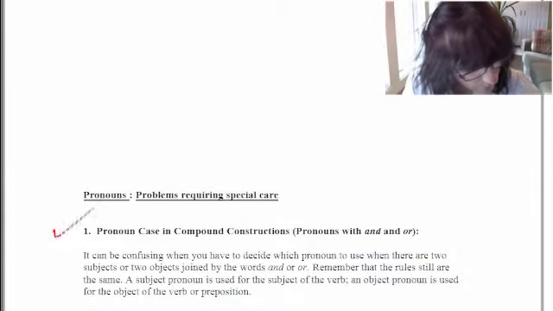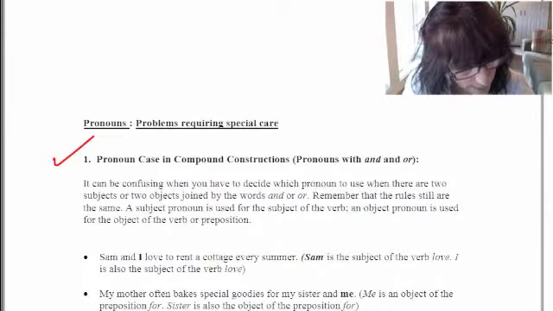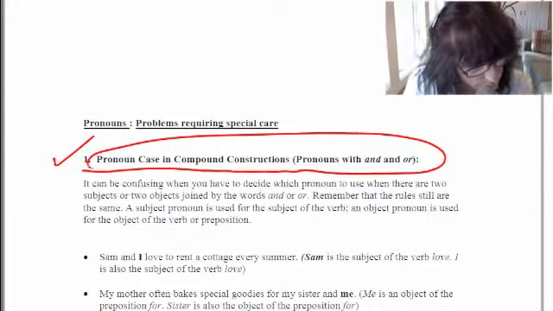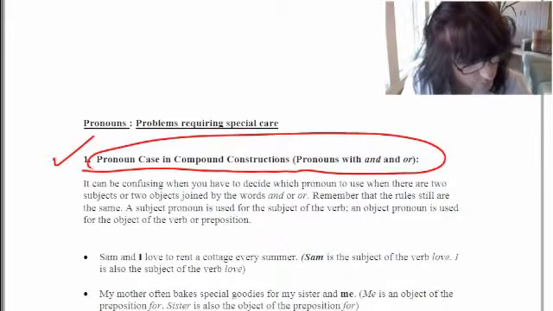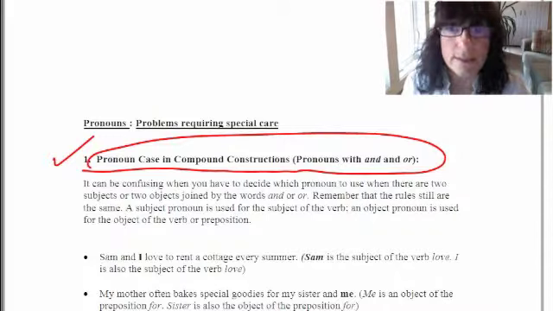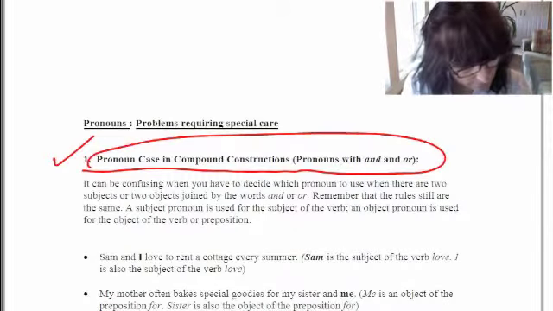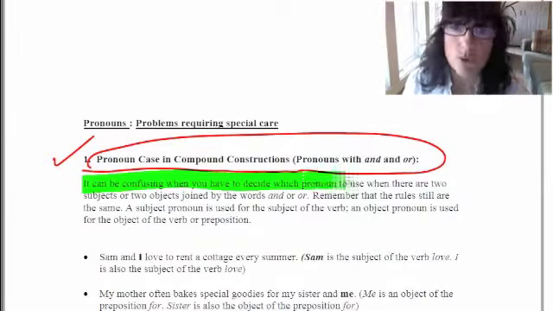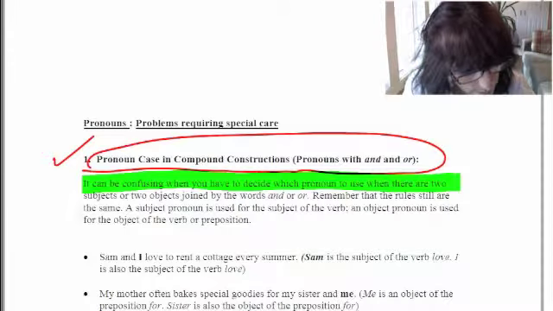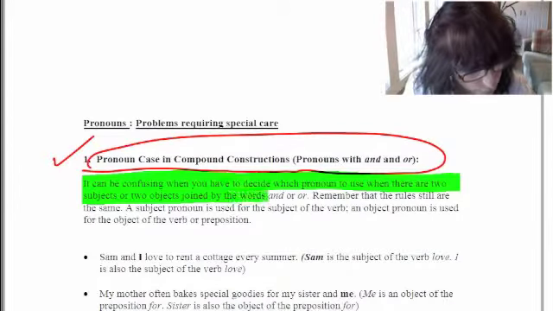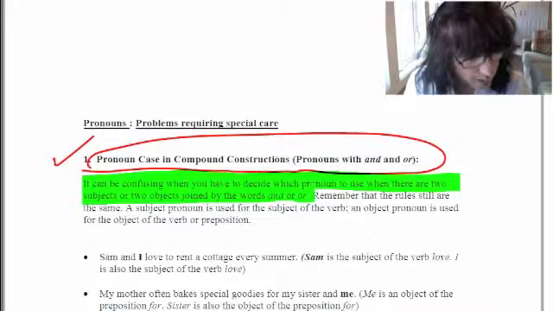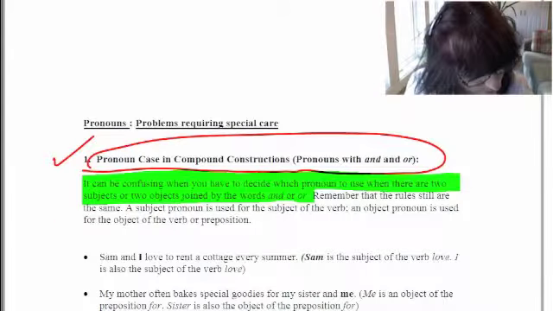The first problem that requires special care with pronouns is called pronoun case in compound constructions. That means when you're using pronouns with the coordinating words and or. So let's take a look at the rule first of all and then the examples. It can be confusing when you have to decide which pronoun to use when there are two subjects or two objects and you've joined them with the words and or. An example will make this clear momentarily.